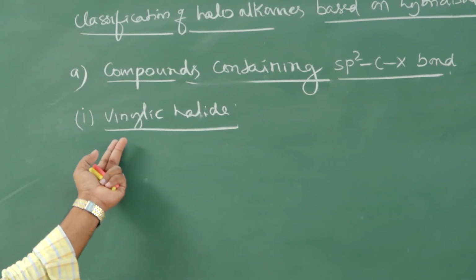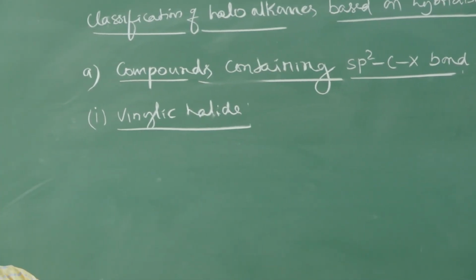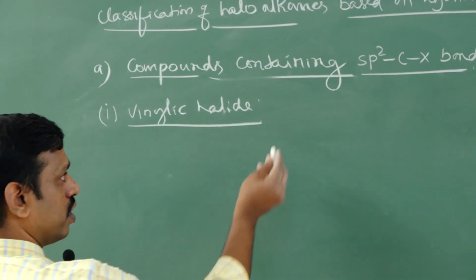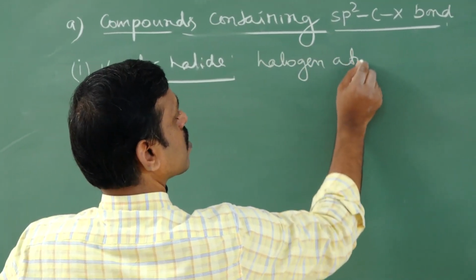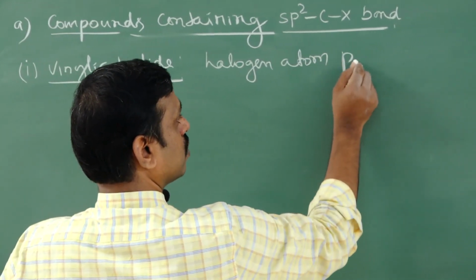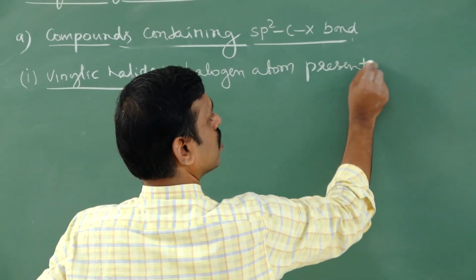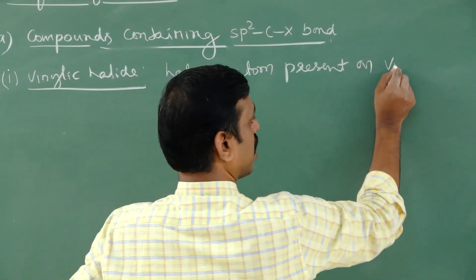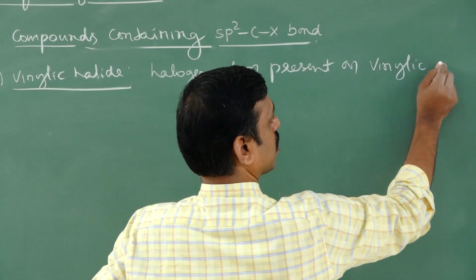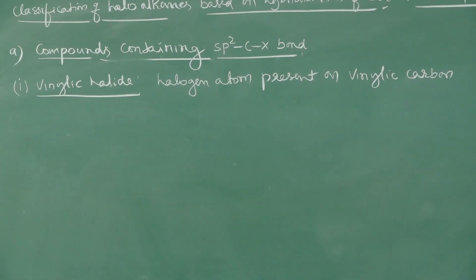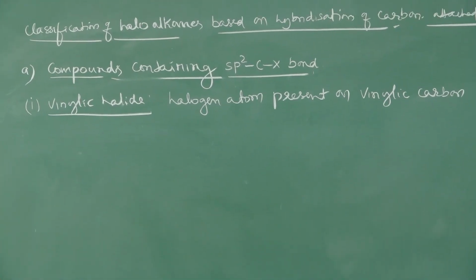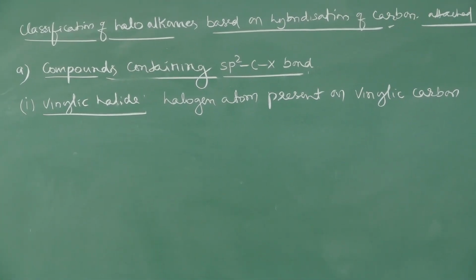A vinylic halide is nothing but a halogen present on a vinylic carbon. If the halogen atom is present on a vinylic carbon, it is called a vinylic halide. Then we must know what a vinylic carbon is.